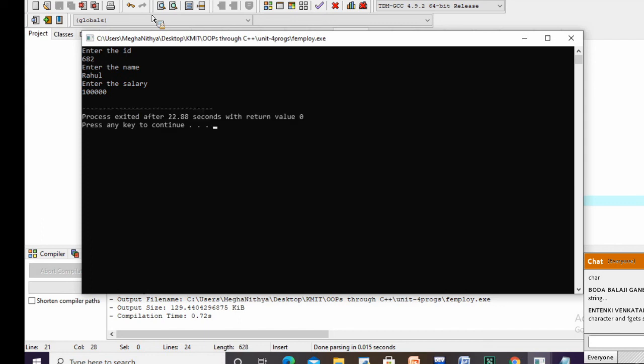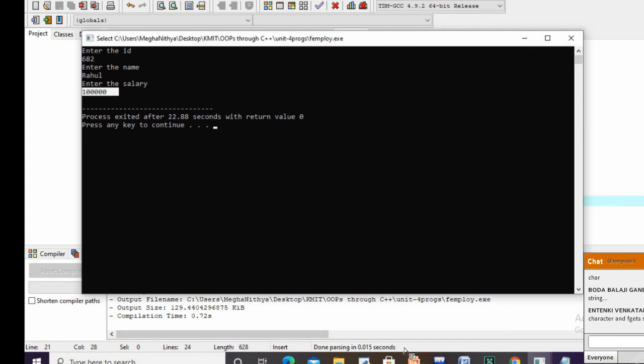So actually what we have done here, by using the scanf function we read this data: 682 is read by using scanf, Rahul is also read by using scanf, and 1 lakh is also read by using the scanf function. This data I wanted to write into a file called emp.txt. So for writing the data into emp.txt, I am using a function called fprintf. With the help of fprintf, I am trying to write the content into the